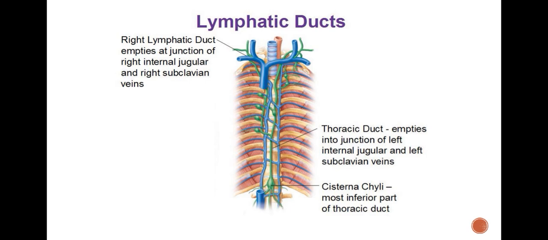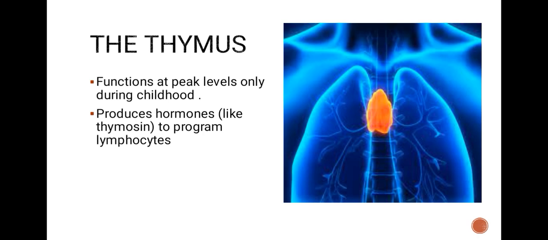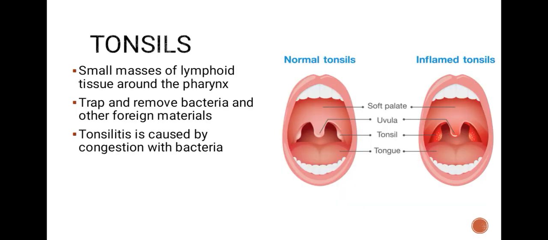Then the spleen curves around the left side of the stomach. Peyer's patches are in the intestine. The spleen filters blood, destroys worn out blood cells, forms blood cells in the fetus, and acts as a blood reservoir. Then the thymus functions at peak levels only during childhood and produces hormones like thymosin to program lymphocytes. Then tonsils, small masses of lymphoid tissue around the pharynx, trap and remove bacteria and other foreign materials.